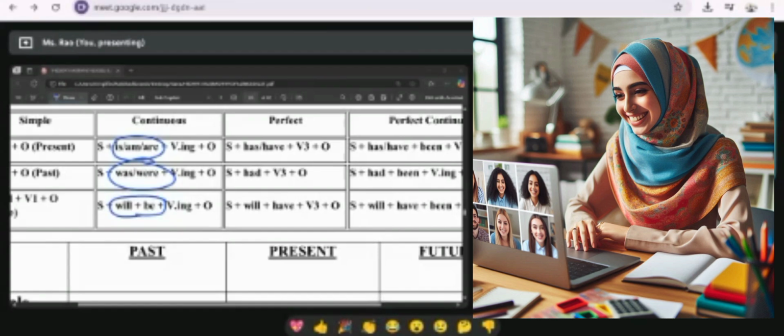Okay, let's get back to the topic here. So now you can see here as subject, I have selected Ahmed. As a verb, I have chosen draw. Then I have added ing. And as helping verb, because Ahmed is a singular, we use was. Okay, Ahmed was drawing. What is the object? He was drawing a map.